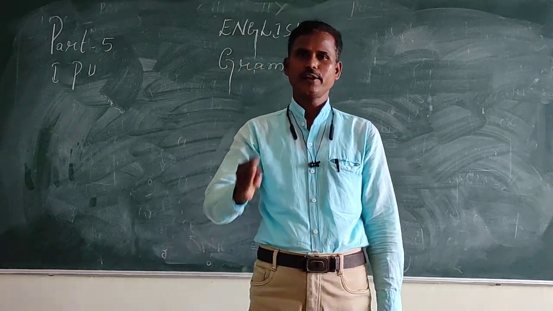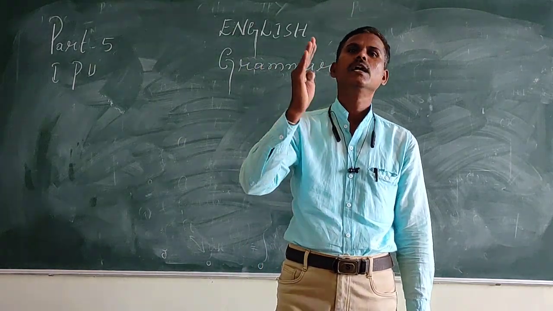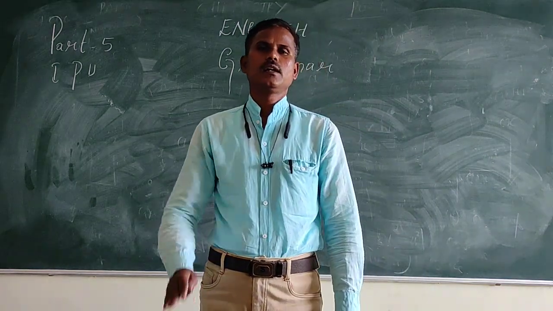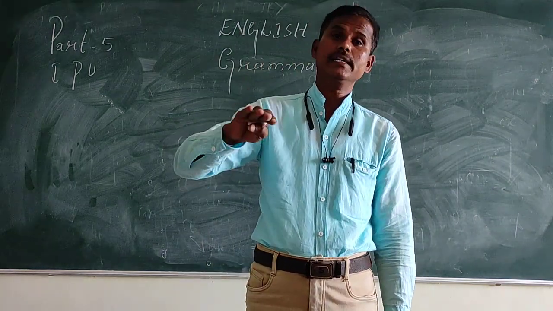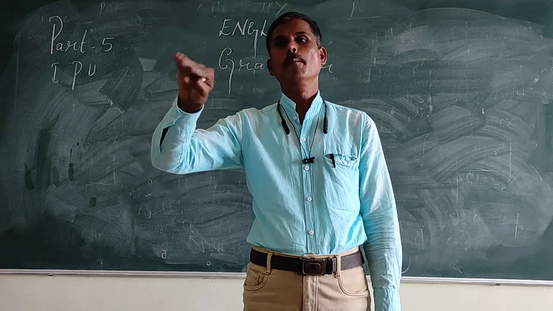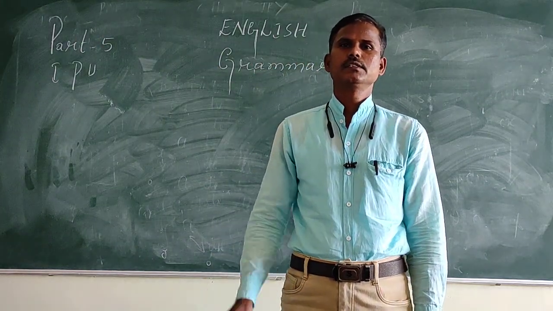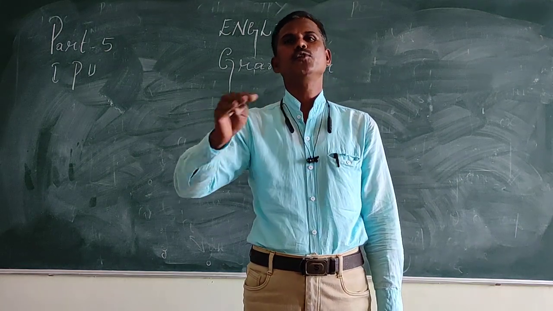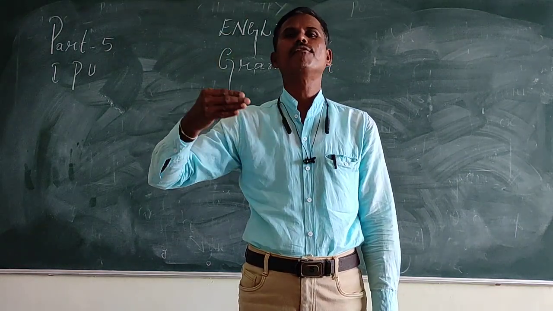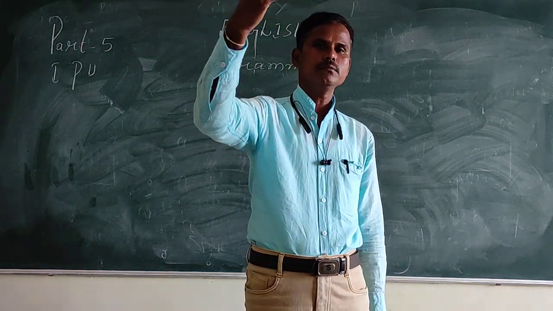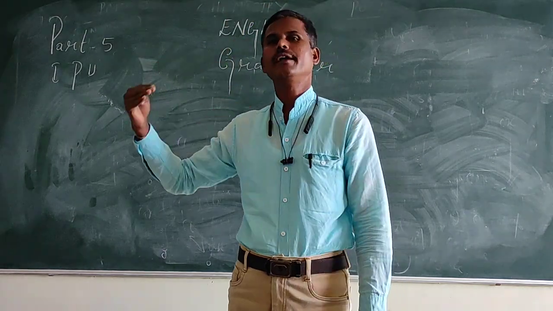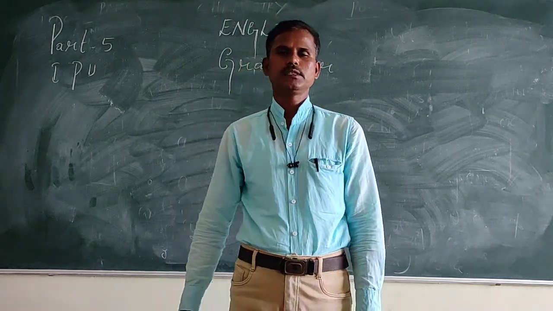Okay? They are used for present perfect. But had is used for past perfect. Okay? In this way, we use these three forms: be form, do form and have form.